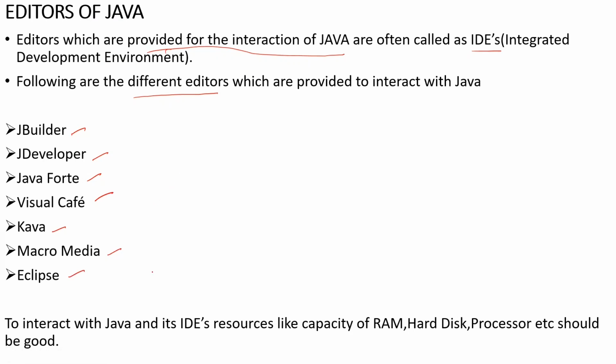To interact with Java and its IDEs, resources like RAM capacity, hard disk, and processor should be good, right? You should have very good resources, good memory, so that the program execution won't be slow.